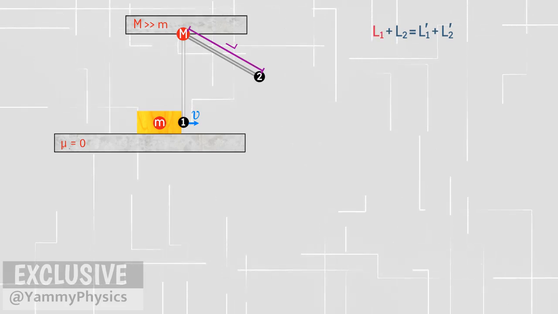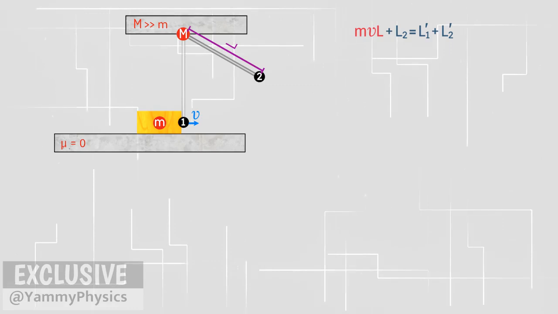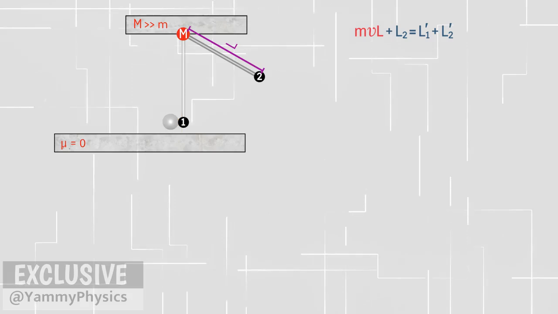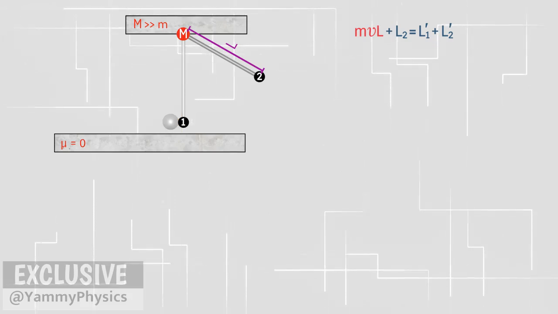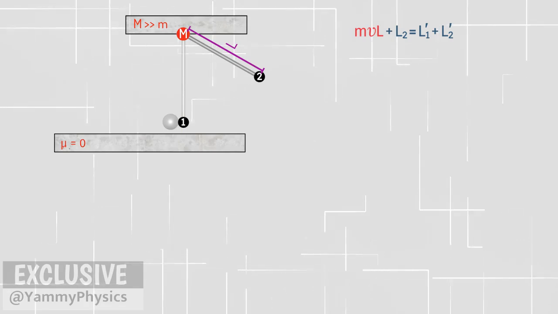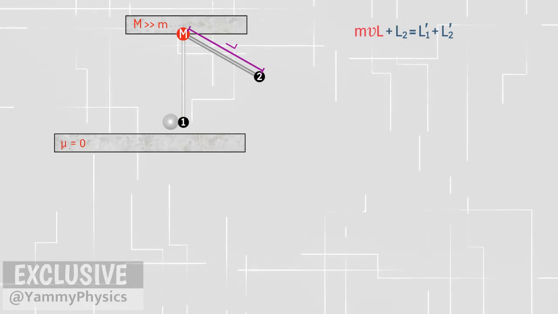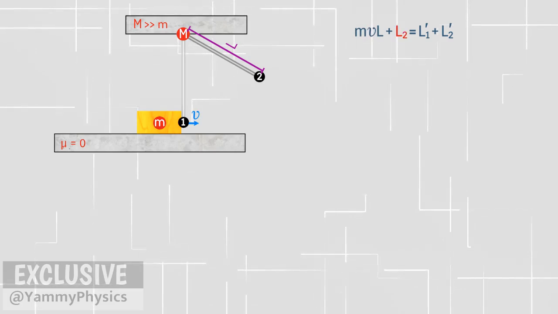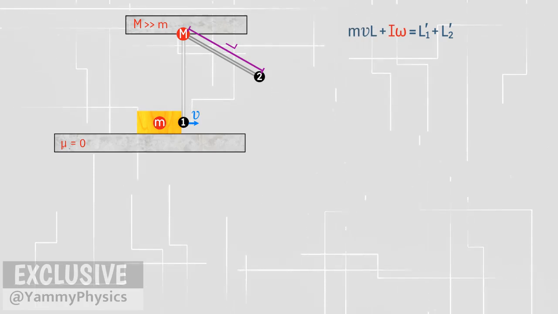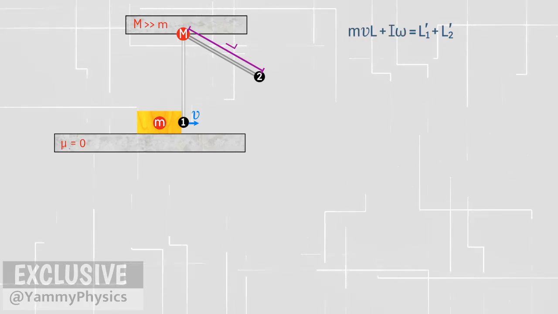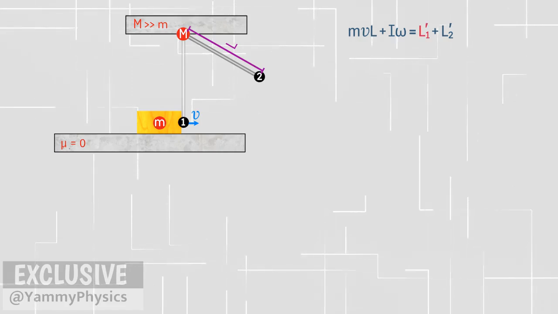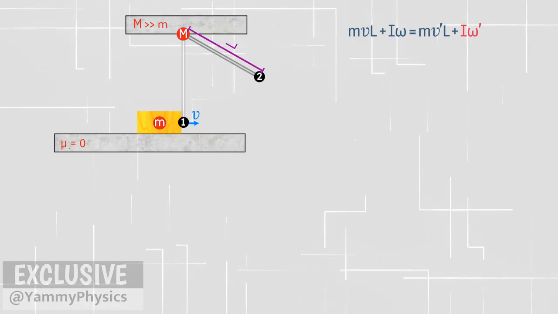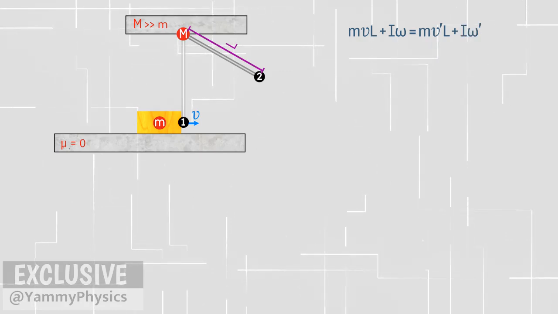This L1 is the initial angular momentum of the block, mvL. Although the block has a size, we can think of it as a particle, the particle that strikes the free end of the stick. The distance of the free end from the axis of rotation is L. L2 is the initial angular momentum of the stick, I omega. Similarly, the angular momentum of L1 prime is mv prime L, and the angular momentum of L2 prime is I omega prime.